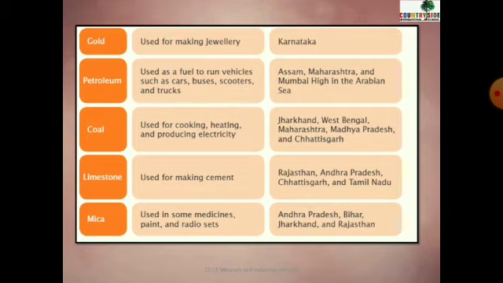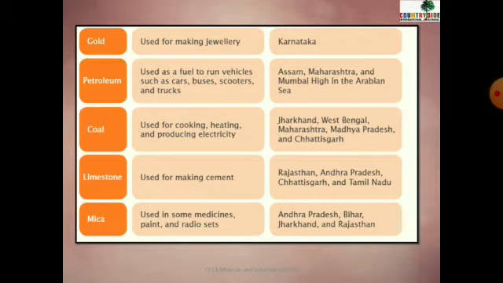Then coal. We know that coal is used for cooking, heating, and producing electricity. But where is it found? Jharkhand, West Bengal, Maharashtra, Madhya Pradesh, and Chhattisgarh. So these are the places where coal is found. Next is limestone. Children, remember limestone is used for making cement. It can be asked in fill in the blanks: dash is used to make cement. So what will you write?